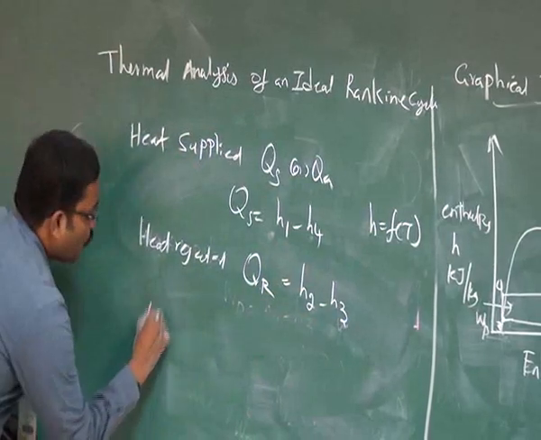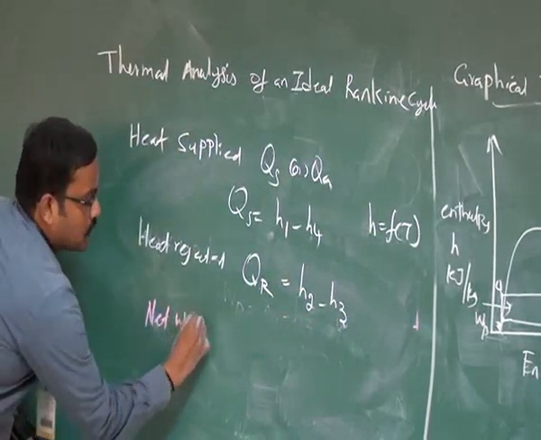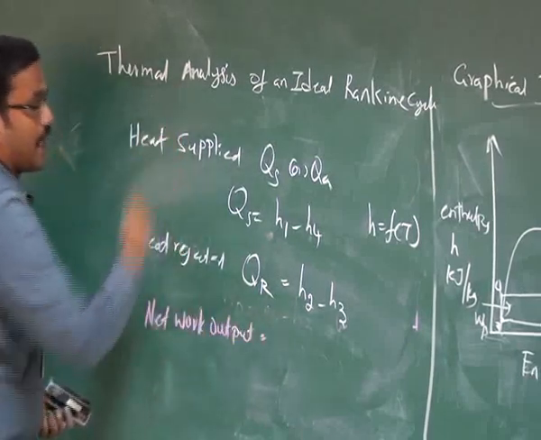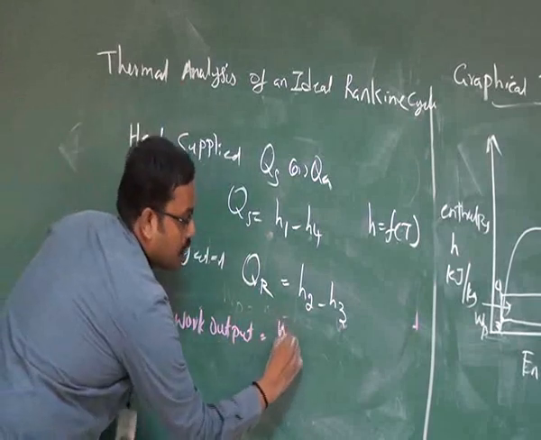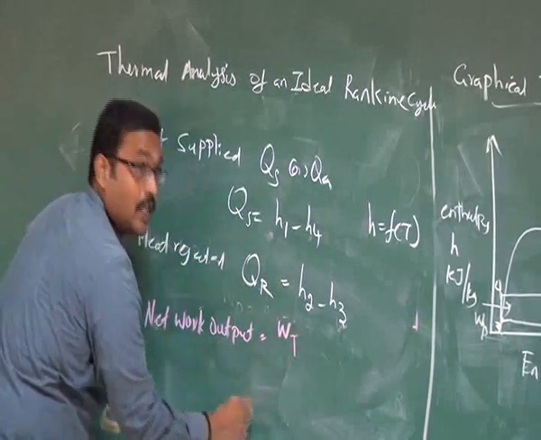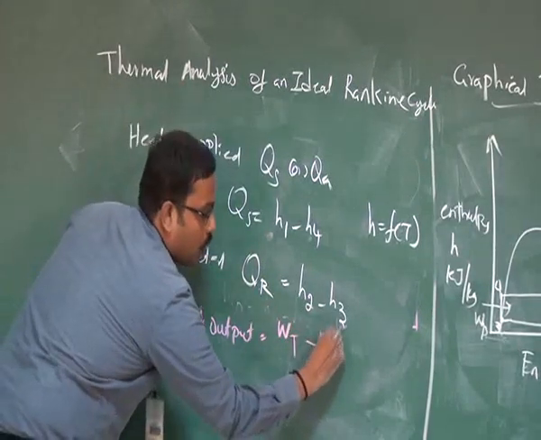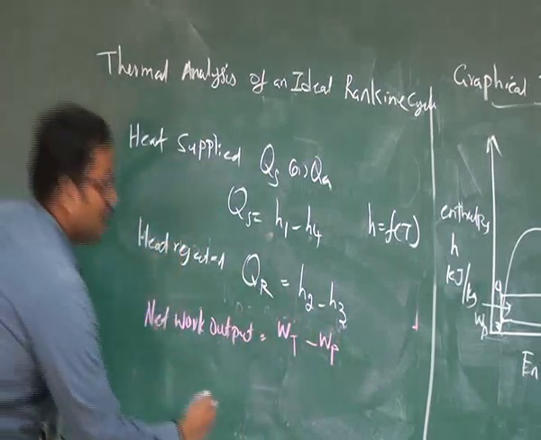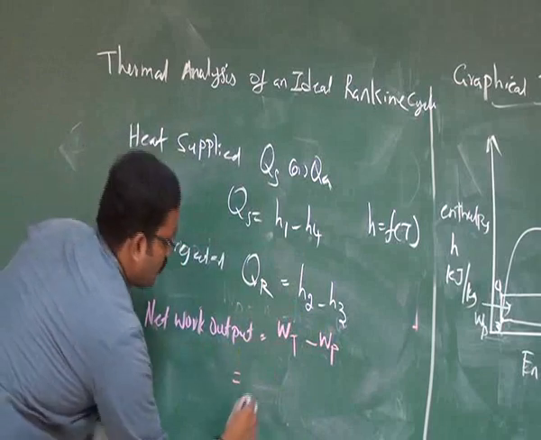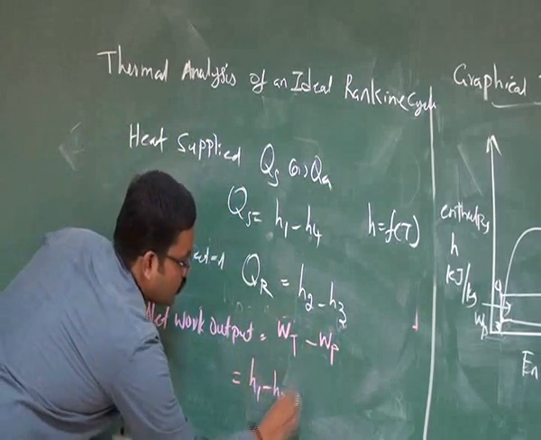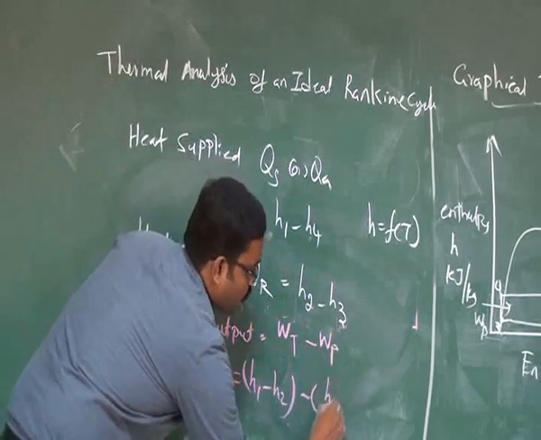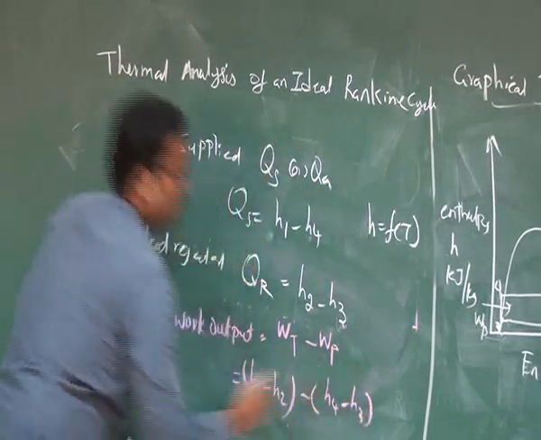Now the net work output of this Rankine cycle can be represented as the difference between the work done by the turbine and the work done on the pump, WT minus WP. So WT we have written as H1 minus H2, and WP as H4 minus H3.